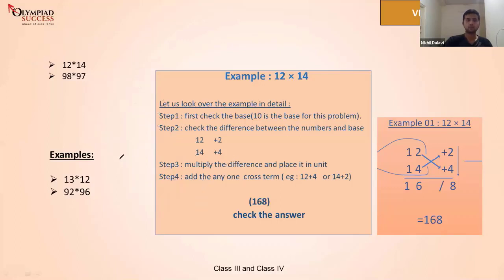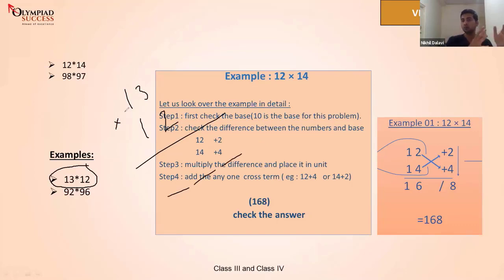Great, okay. So now solve this: 13 times 12. Solve this 13 times 12 in the Vedic way. See, using this method, we can multiply a 2-digit and a 2-digit number, a 4-digit and a 4-digit number, a 5 and a 5, a 3 and a 4. So we can multiply a lot of combinations of numbers. And remember, we will get the answer in a single shot, in a single line. It's not like we need to go step by step adding. So this is the way to do it.